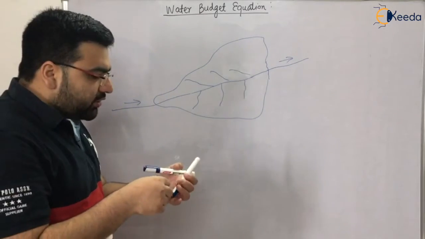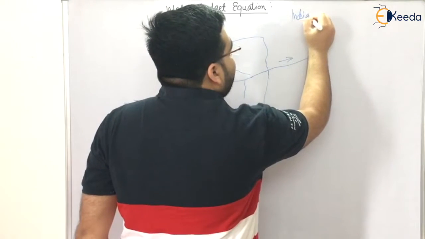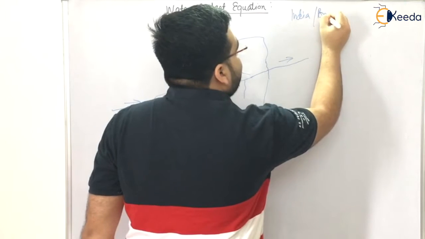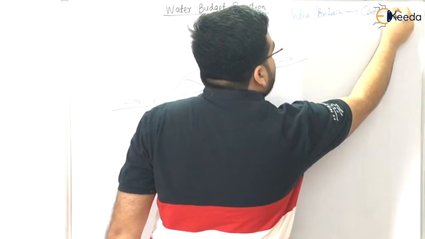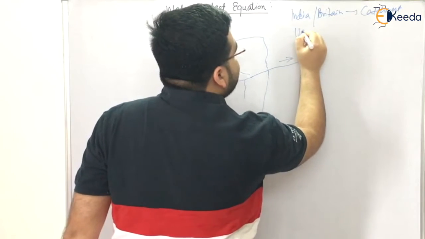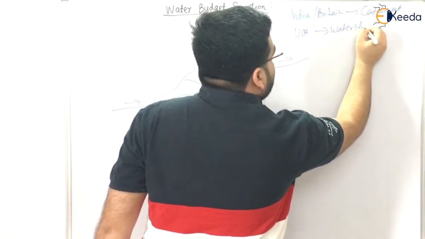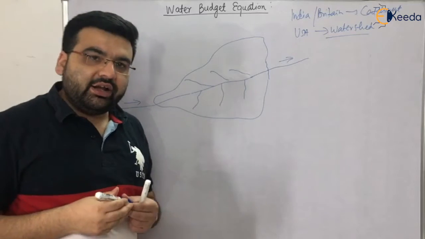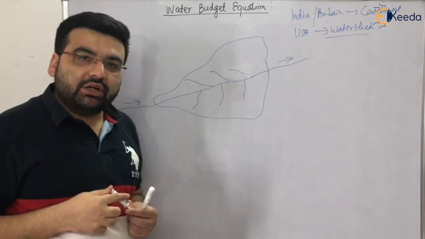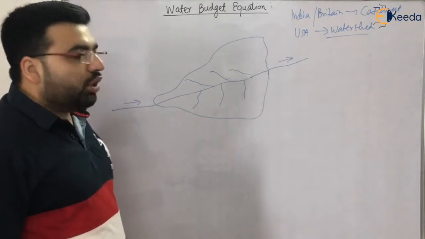In the US it is also known as watershed. In India and in Britain, it is known as catchment, and in the USA, this area is known as watershed. You must have heard about the subject watershed management. When I was in BTech, it was an elective subject. So this area is known as catchment or watershed.